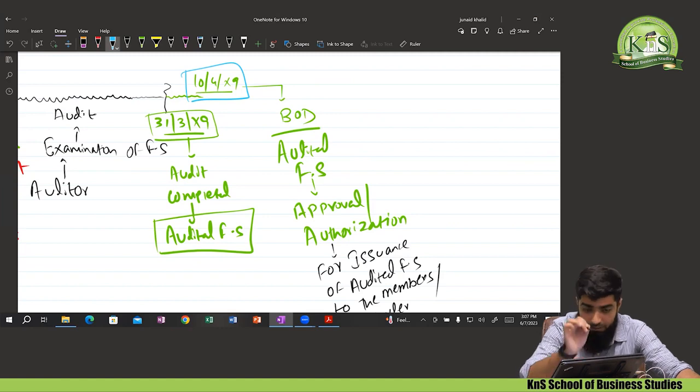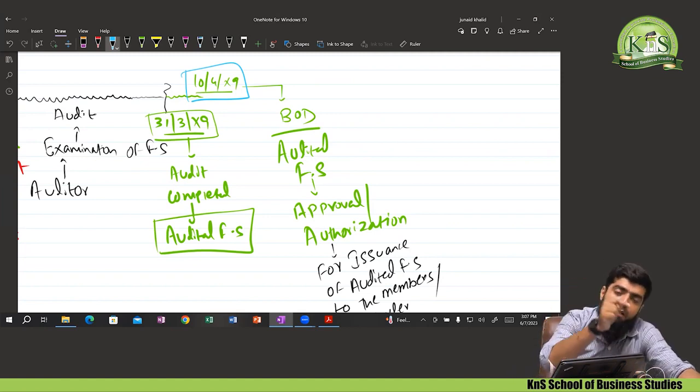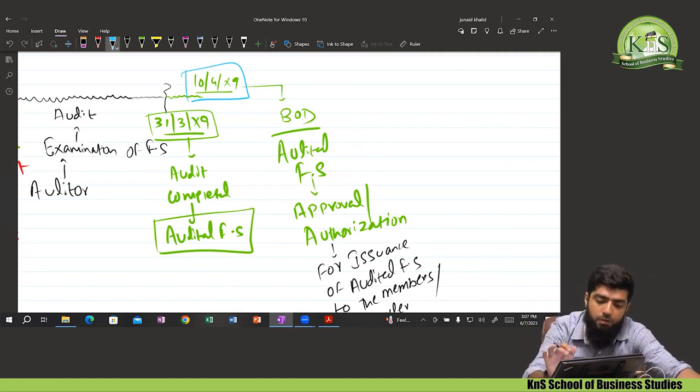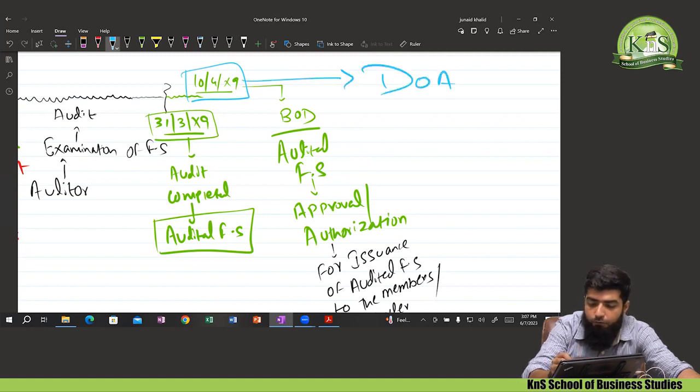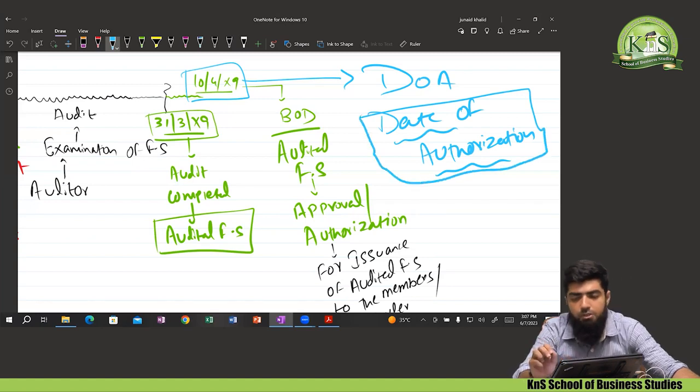On that date, board of directors has given the authorization for the issuance of that particular audited financial statement to the shareholders, and now that date is known as the date of authorization. That date is known as what? The date of authorization. Now what is date of authorization? Date of authorization is the date at which the audited financial statements are authorized for the issuance to the shareholders or the members of the company.